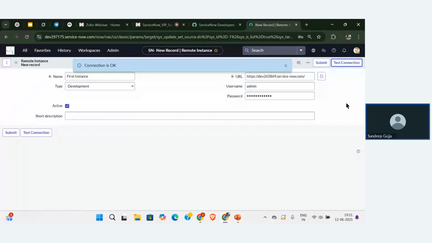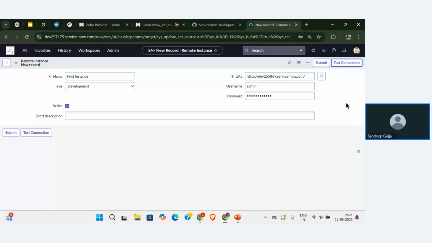If you are in different versions, what happens is it won't connect your instance with the other instance. So that's why always try to use the same versions. Now the first instance version is Xanadu and the second instance version is also Xanadu. That's why it has connected my instances.